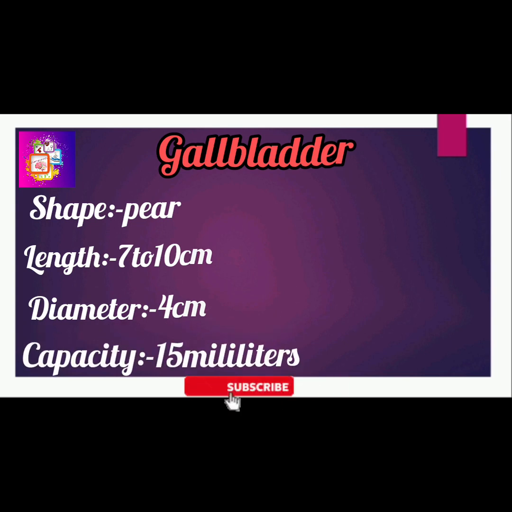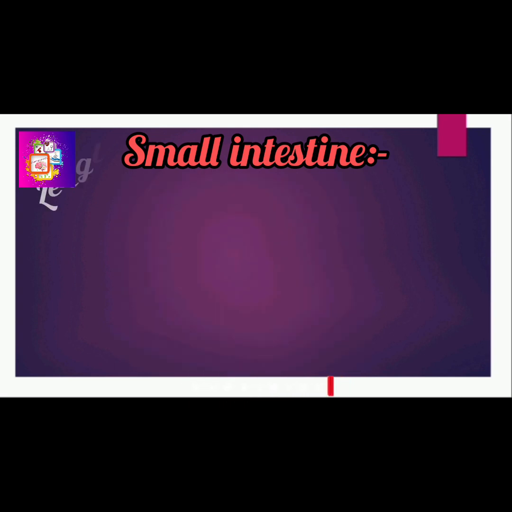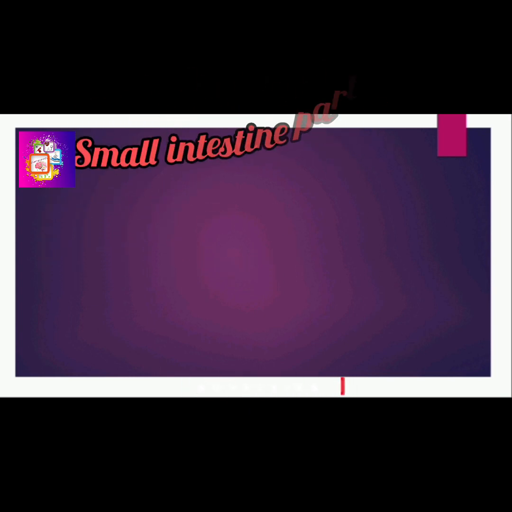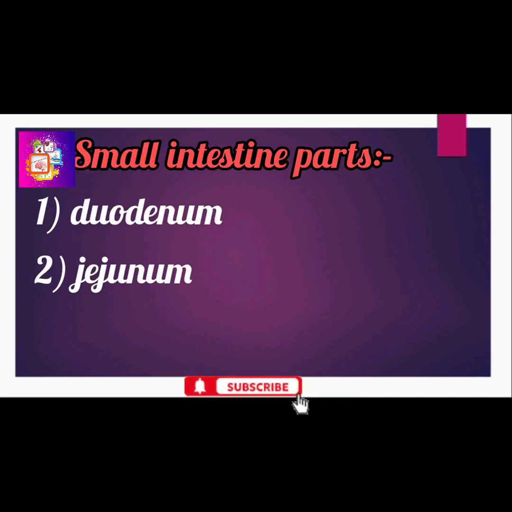Next, small intestine. The small intestine is a part of the gastrointestinal tract between the stomach and large intestine. It is where most of the absorption of the food takes place. The length is 3 to 5 meters and the diameter is 2.25 to 3 centimeters. The small intestine is divided into three parts. First one duodenum, second jejunum, third ileum.